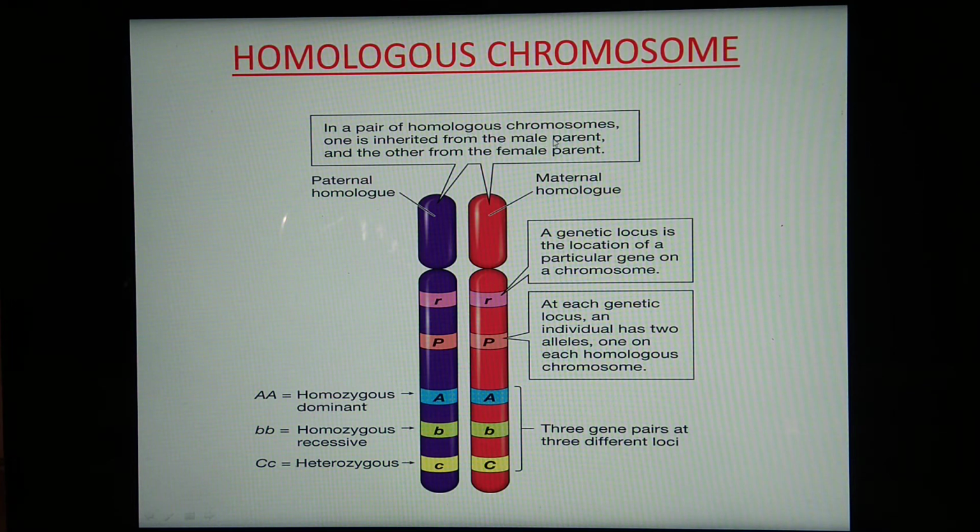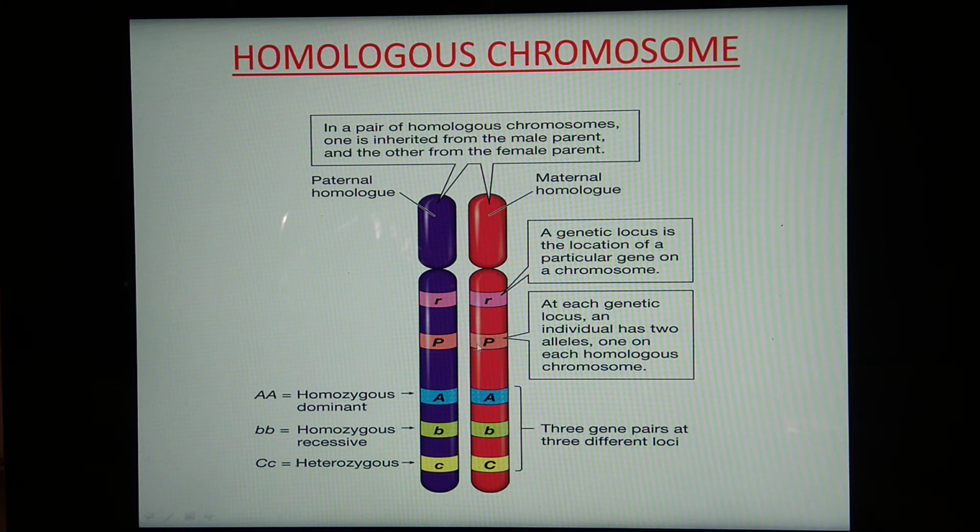From the male parent, that means coming from the sperm, and from the female parent, that means coming from the ovum. Now see, this diagram shows a genetic locus, which is the location of a particular gene on a chromosome. At each genetic locus, an individual has two alleles, one on each homologous chromosome. So what is this allele?